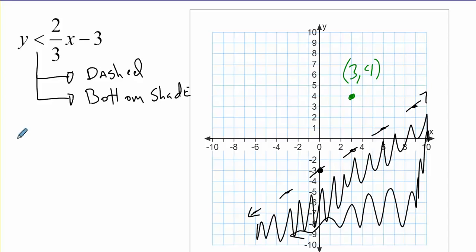So we're going to substitute in a 4 for y and a 3 for x and see what we get.